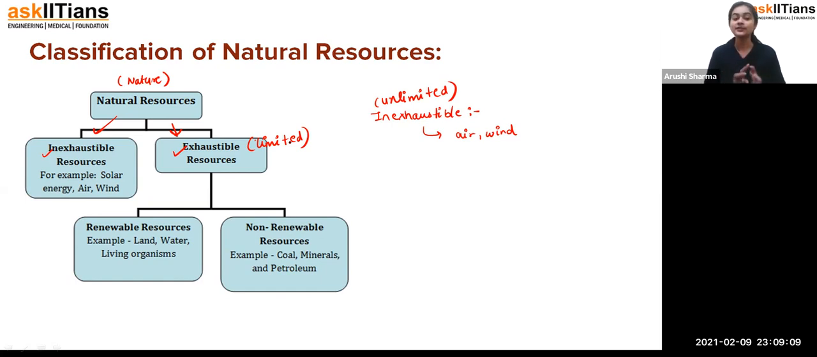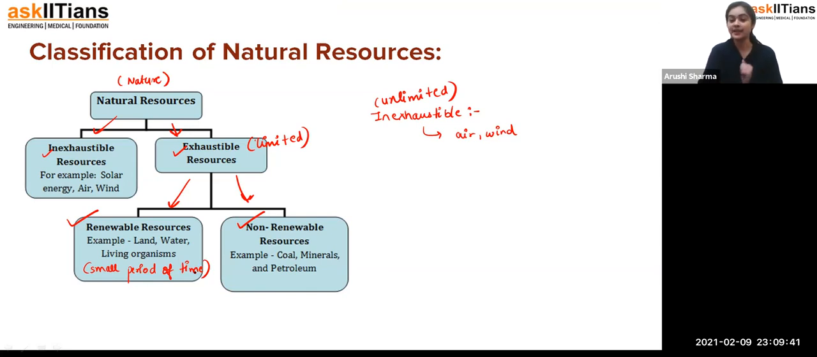Fine. Now you can see here that exhaustible resources are further divided into two parts. One is the renewable and the other one is the non-renewable. Now students, what is the renewable one? Renewable resources are those type of resources which you can renew in a small period of time. These are the resources which are present in limited amount, but you can renew them so that you can use them again.